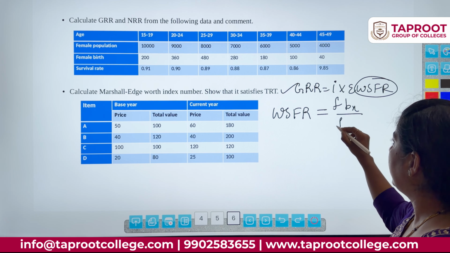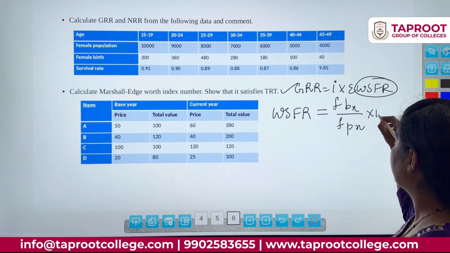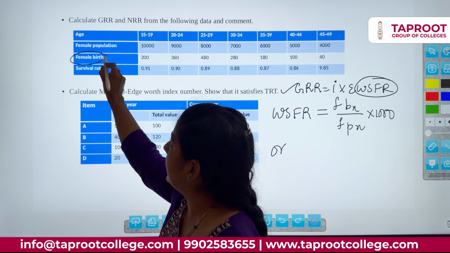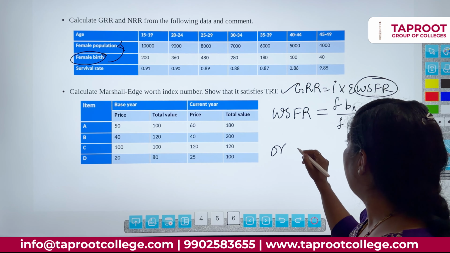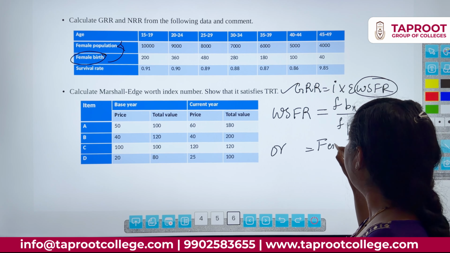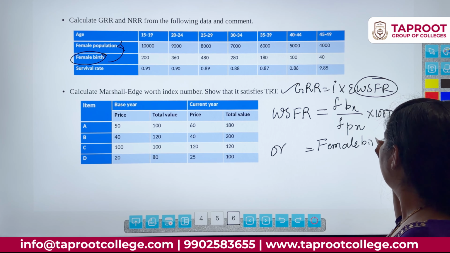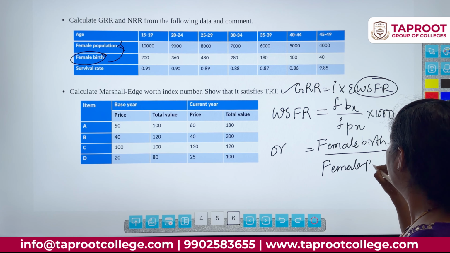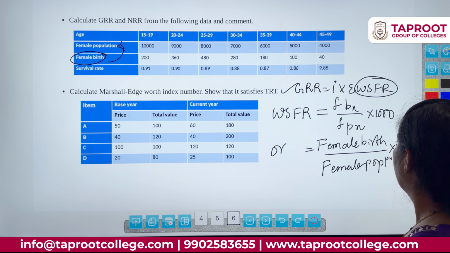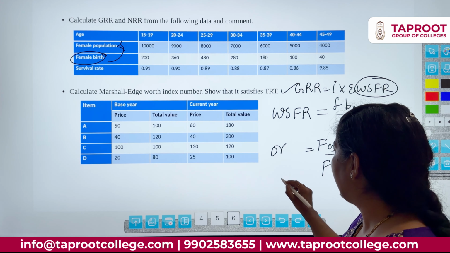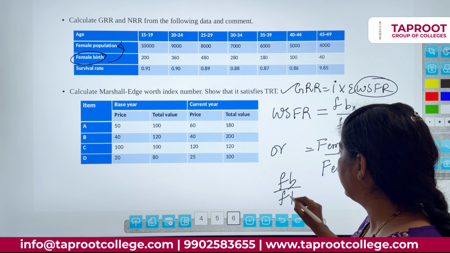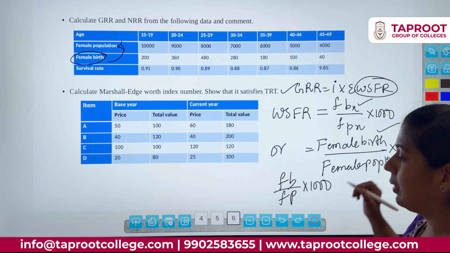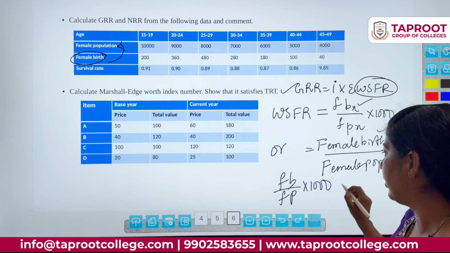FBX division by FPX into 1000. Or you can also write the statement: female birth divided by female population into 1000. You have to write the complete sentence. What students will do is write FB divided by FB. It is a wrong statement. Either you have to write like this or complete it in sentence form. Don't write like this.